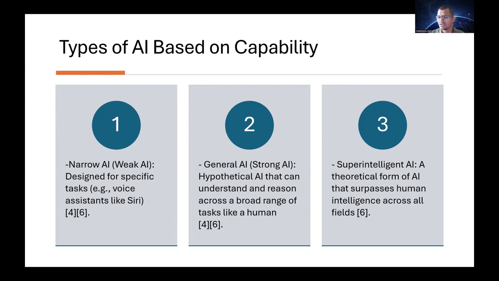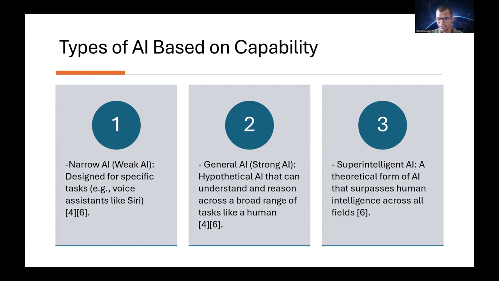The second one is a general AI. This is very strong AI. In this case, it is also called a hypothetical AI that can handle a large amount of data. It can understand, it can have reasoning, and it can also have problem solving abilities. So this is what is called as general AI, and this is very strong. Even generative AI, or Gen AI, belongs to this category of general AI.